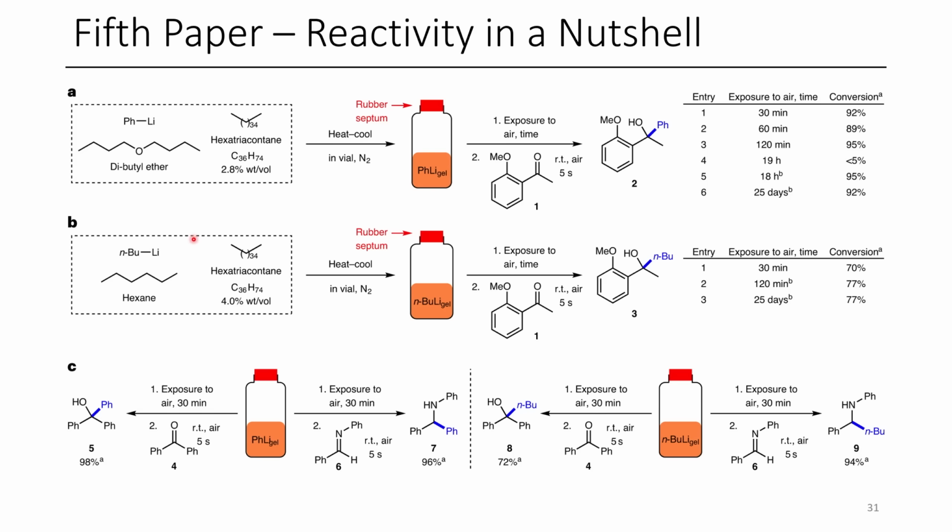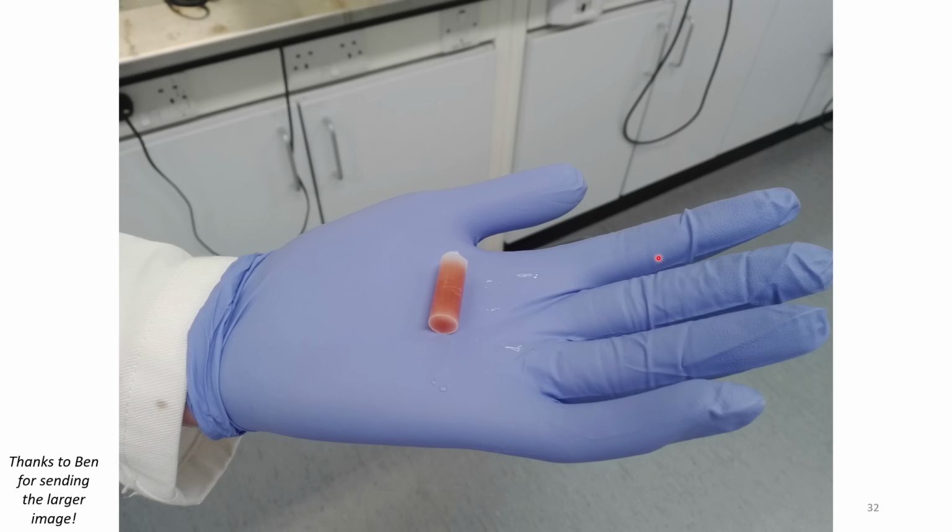In addition to phenyllithium, they explored n-butyllithium. Following the same sort of protocol, you can see the types of conversions they get when the stuff was exposed to air for extended periods of time. Here's a picture of what one of the organogels looks like. This is just a zoomed in picture of what you see in the manuscript, but I'd like to thank Ben for sending me this, as I thought you guys would appreciate seeing what it looks like close up. He described the consistency of this as kind of like a soft popsicle. If you were to squish it in your hand, it would deform, but you can cut it with a razor blade and then it will work fine if you need to cut chunks out for your chemistry.